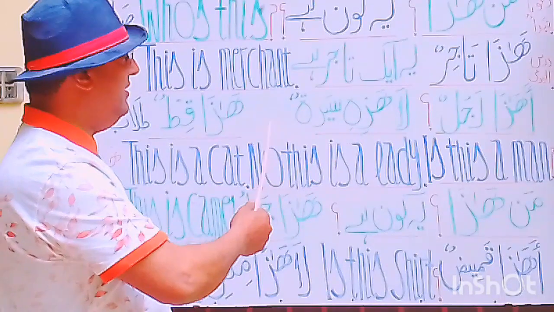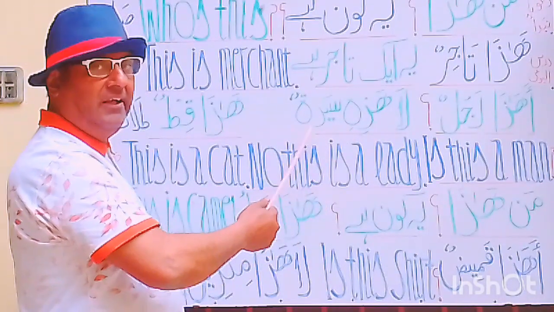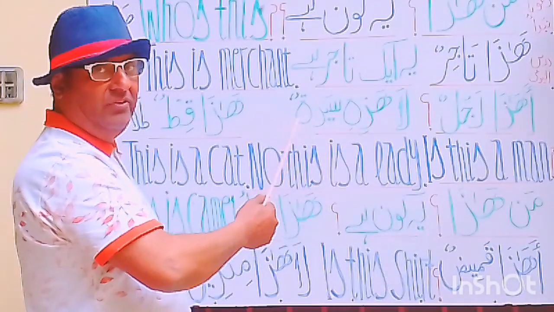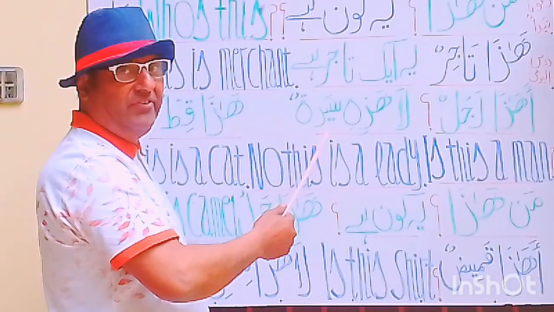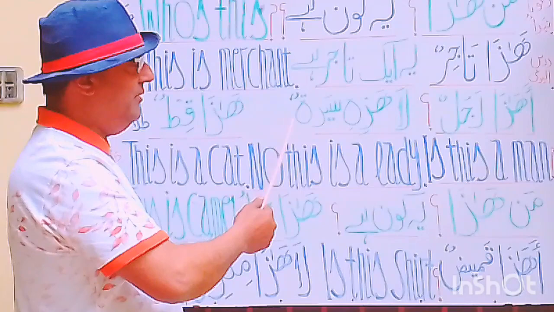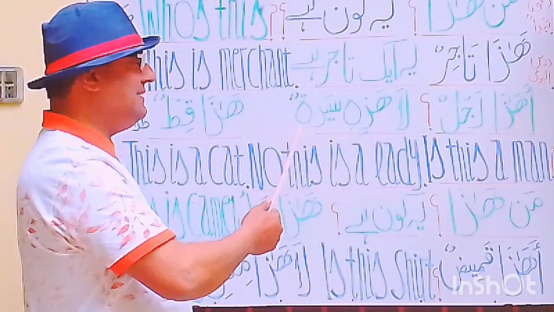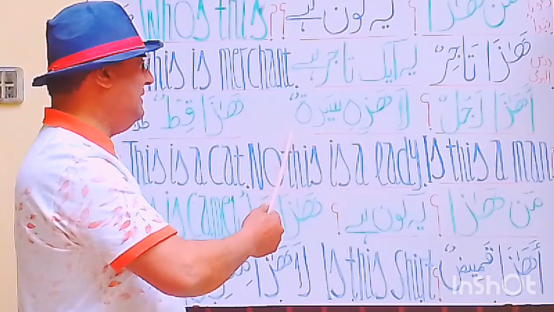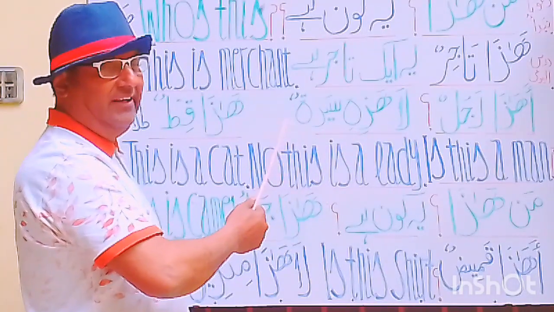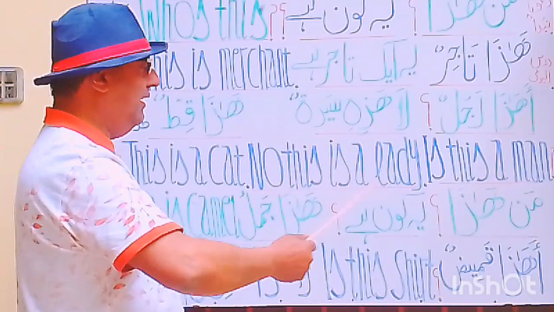This is a negative statement. No, this is a lady. Sayyidatun means sayyida. Sayyida means lady.